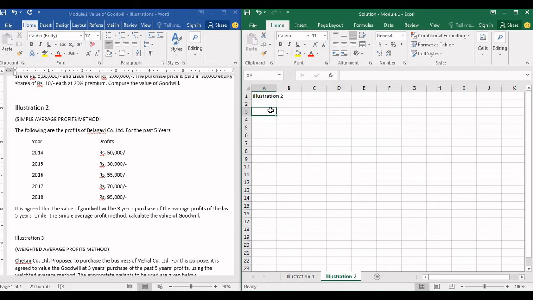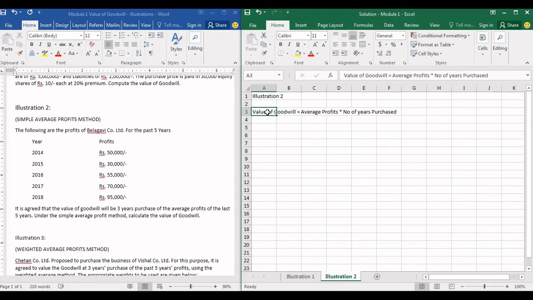Let us solve this problem now that we have understood. It is clearly given in the problem that we are supposed to use the simple average profit method. Under the simple average profit method, calculate the value of goodwill. So let us write the formula of value of goodwill. Value of goodwill is equal to average profits into number of years purchased.